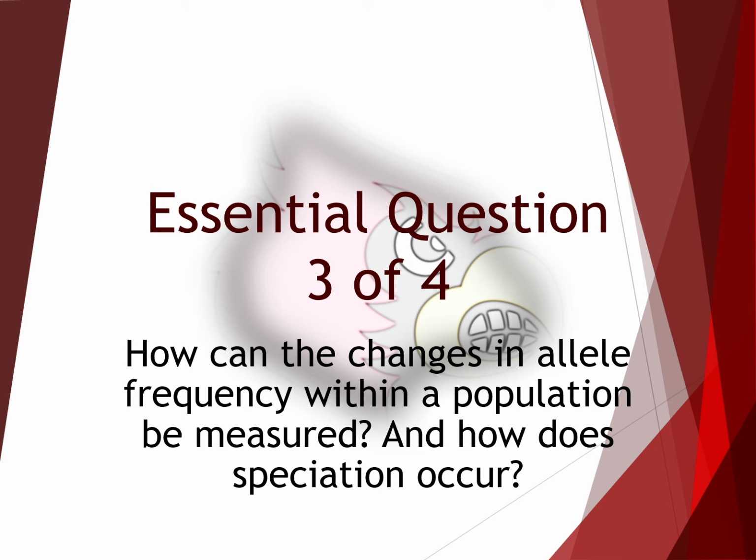Today's essential question, which is number 3 out of 4 total: how can the changes in allele frequency within a population be measured? And how does speciation occur? So there are two parts to today's essential question. How can the changes in allele frequency within a population be measured? And how does speciation occur?